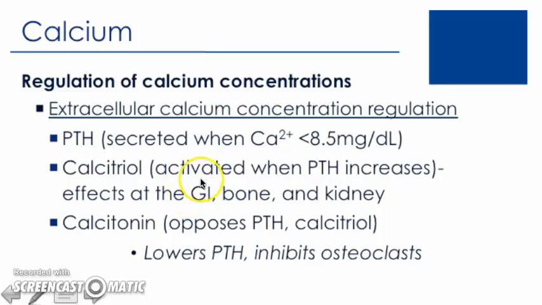So at the level of the small intestine, it increases calcium absorption. At the level of the bone, it increases demineralization, freeing calcium from the bone so it can enter the blood. And in the kidney, which is responsible for filtering, excreting, or reabsorbing nutrients, it increases calcium reabsorption and decreases calcium excretion. We'll talk in more detail about how calcitriol plays a role at each of these sites.